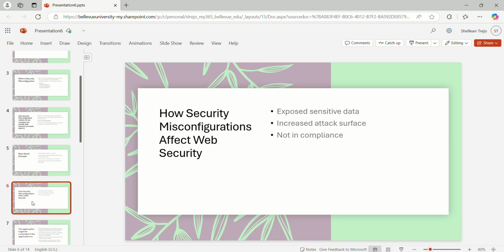For instance, if our web application exposes API keys or database credentials due to misconfigured settings, attackers could gain unauthorized access to sensitive banking information. Given that we are providing critical services to a bank, any breach could disrupt operations, lead to financial losses, and compromise customer trust.